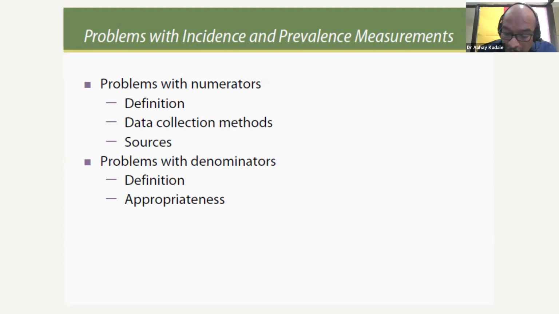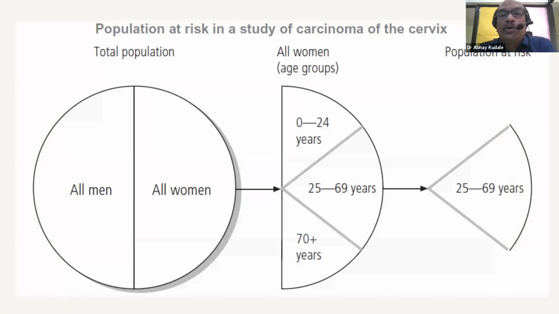Let's take an example of this appropriateness. If you want to do a study on carcinoma of the cervix, what should be your denominator? Can you take the entire population? Since it is a disease of women, there is no point in taking men into this.